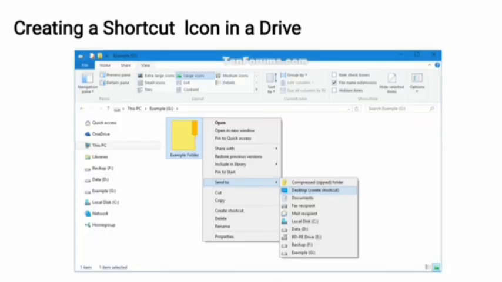Steps to create a shortcut icon in a drive. If we want to create any shortcut icon of a folder in the new volume drive, first we have to select the folder and right click on it. Then a pull down menu will appear. Now click on Create Shortcut. Now your shortcut icon gets saved in the new volume drive. In this way we can create shortcut icons for any kind of folder.